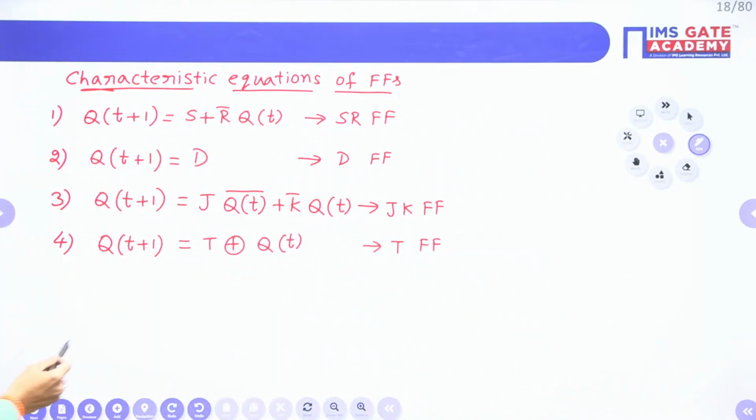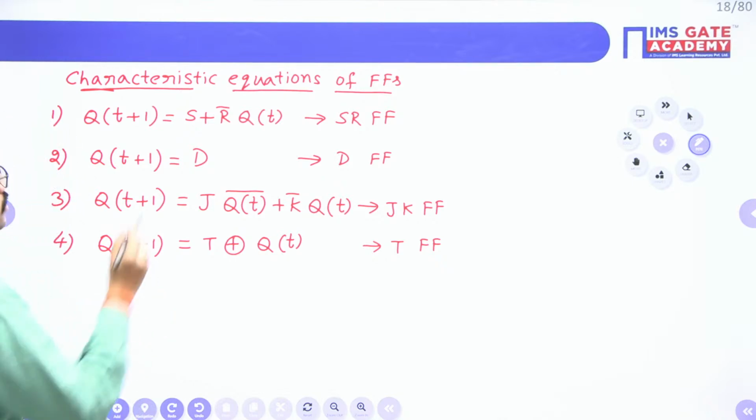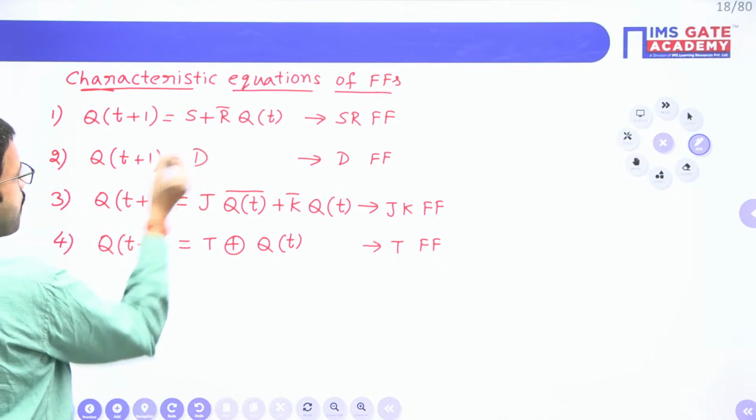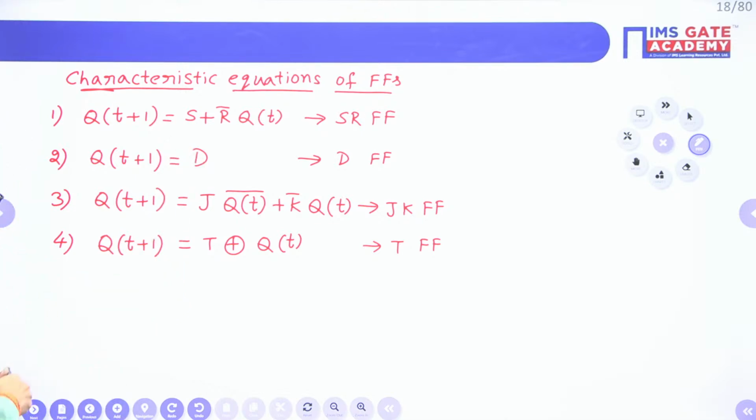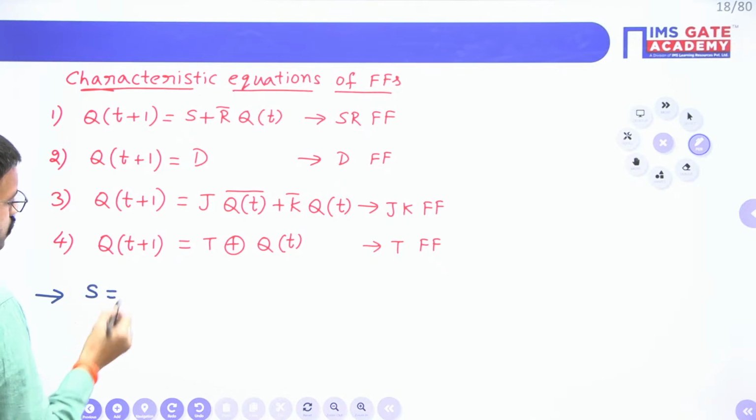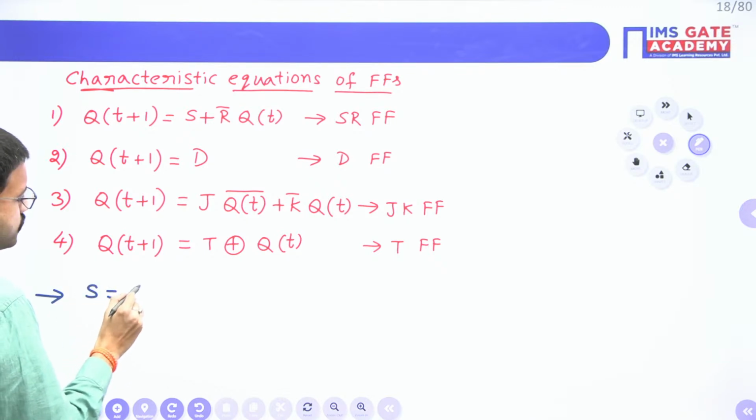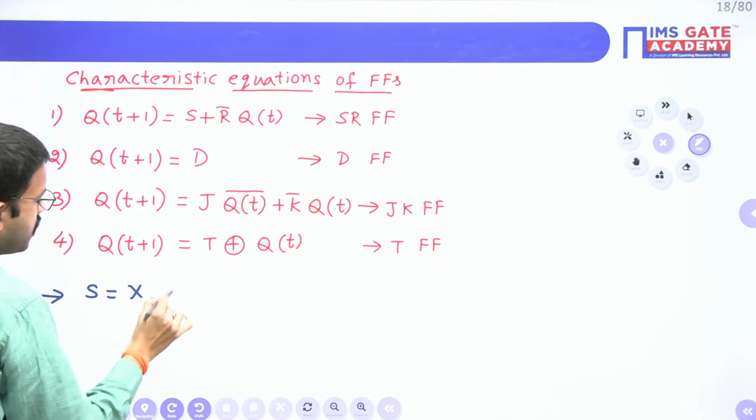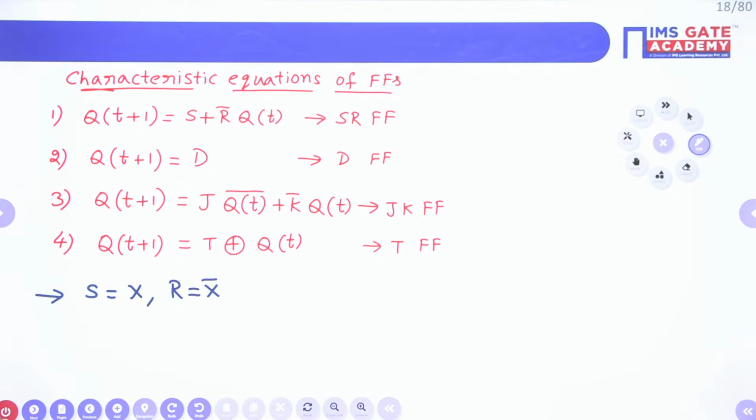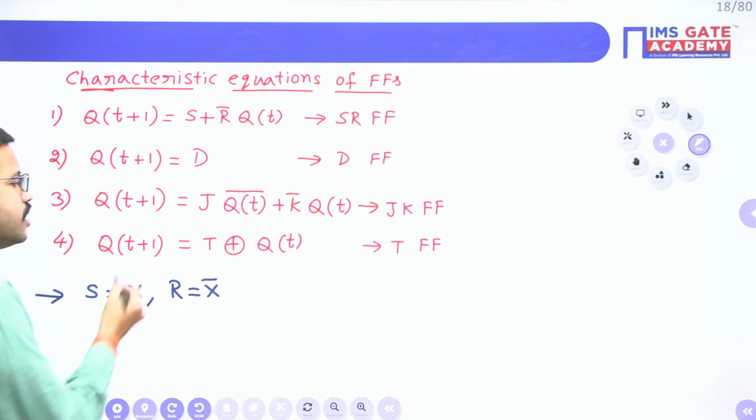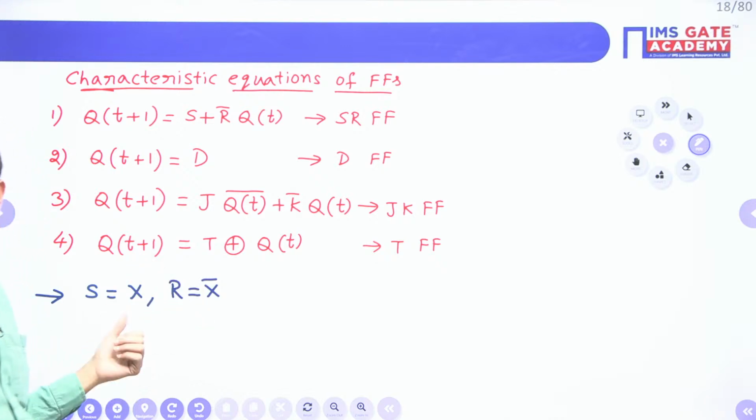So here if you observe, say for example, if S equal to X and R equal to X bar, if I consider like this, that means I have considered SR inputs in such a way that those two are complement of each other.